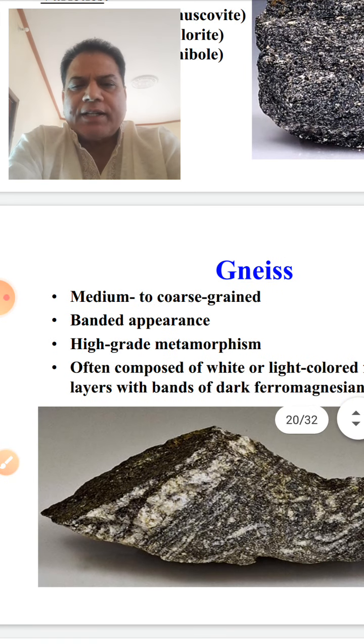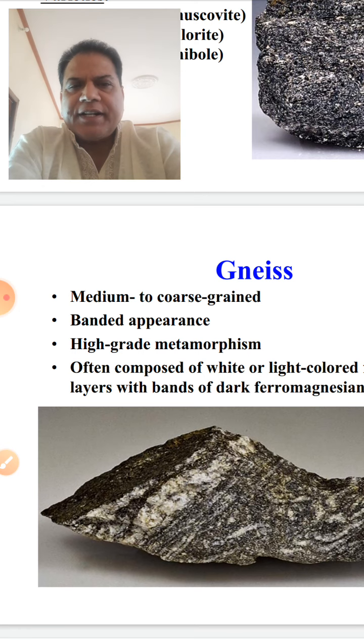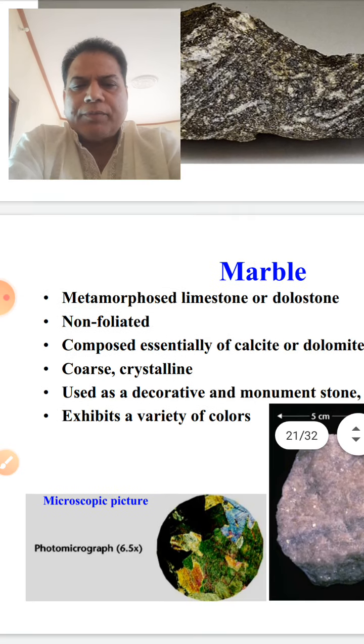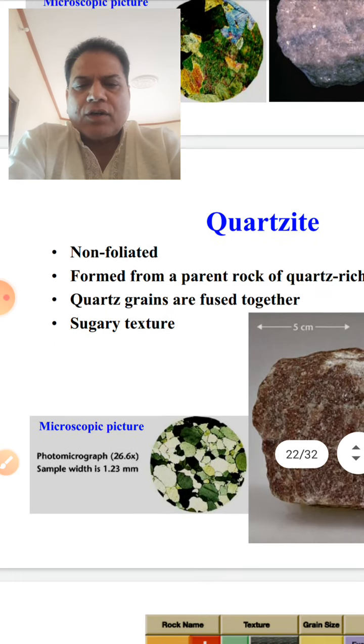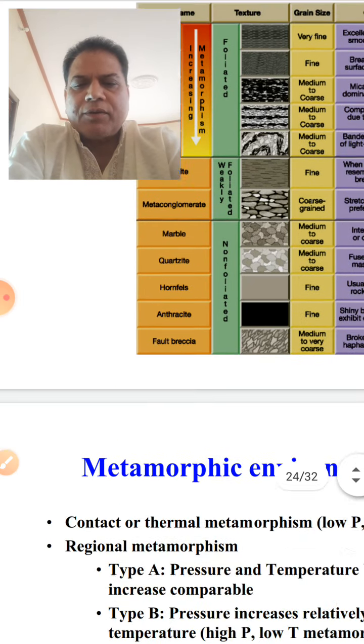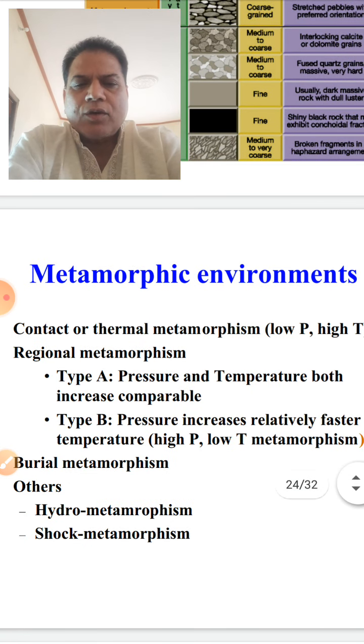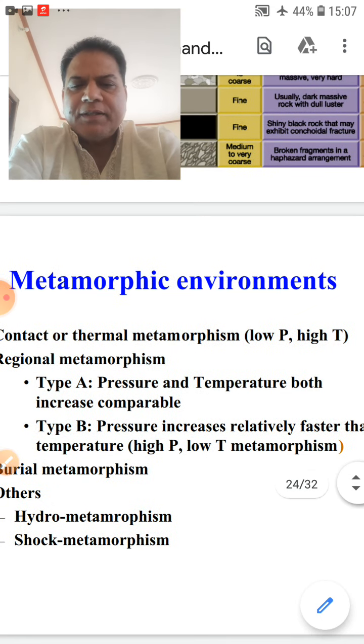Just as I told you, foliated rocks form under stress conditions, where directed pressure works, whereas the non-foliated rocks are formed under uniform pressure. And the rock names, I have just described the important metamorphic rock names. The environments we can take depending upon the situation, because in general when we say contact or thermal metamorphism, that is under low P and high T basically.